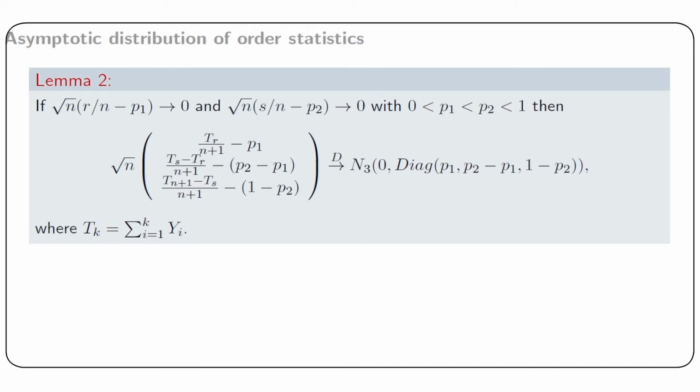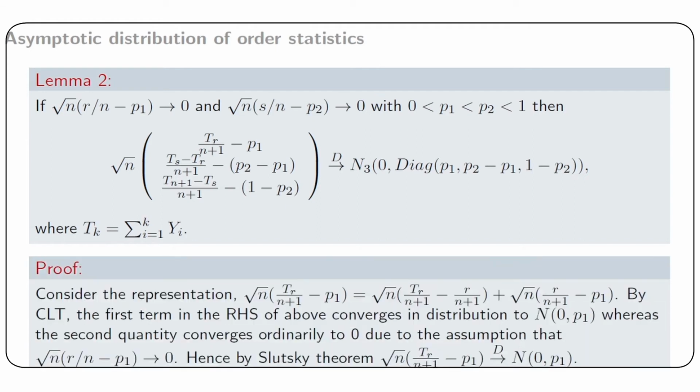First of all, for a proof, consider the representation: square root of n tr by n plus 1 minus p1 equals square root of n tr by n plus 1 minus r by n plus 1, plus square root of n r by n plus 1 minus p1.